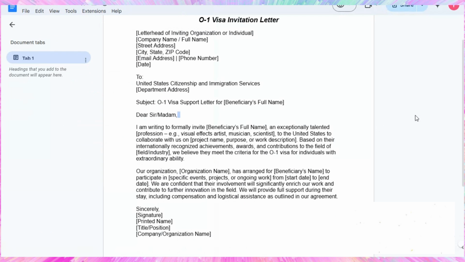Here's our sample O-1 visa invitation letter. You'll notice how it clearly outlines the beneficiary's extraordinary abilities, the nature of the work they'll be doing in the U.S., and the terms of their engagement. The letter highlights important details like the duration of the project, your role as the petitioner or employer, and how the beneficiary's skills align with the O-1 visa requirements.